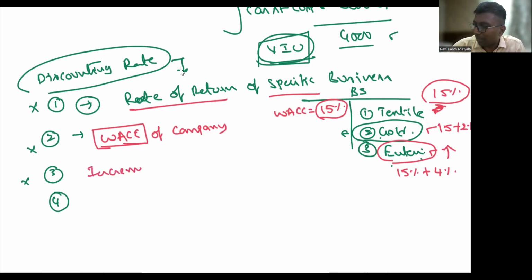What is this incremental borrowing rate? Incremental borrowing rate means additional loan. If I go for a loan afresh, at what rate do I get the loan? You understand my point? If I go for a loan afresh, at what rate do I get the loan? That rate is what you are supposed to go with. I hope you understood.